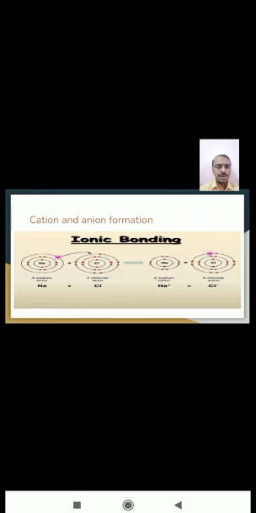In order to acquire a noble gas electron configuration, sodium has to donate an electron and chlorine has to accept the electron. Sodium loses the electron, which forms the sodium cation, and chlorine gets the electron, which forms a chloride ion.